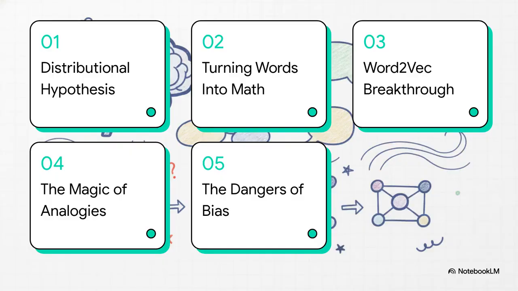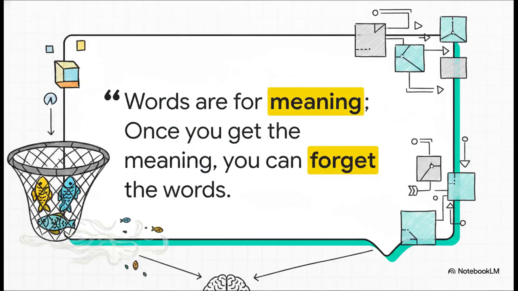Here is our roadmap for today. We'll cover the distributional hypothesis, turning words into math, the word-to-vec breakthrough, the magic of analogies, and finally, the dangers of bias. To kick things off, let's look at this brilliant philosophical insight from the ancient Chinese philosopher Zhuangzi. Written centuries ago, he understood that words are basically just the nets we use to catch meaning. Just like a net is a tool to catch a fish, the word itself isn't the final goal. The underlying meaning is. And it's pretty wild, but this ancient philosophy perfectly captures how modern computer science approaches language today.